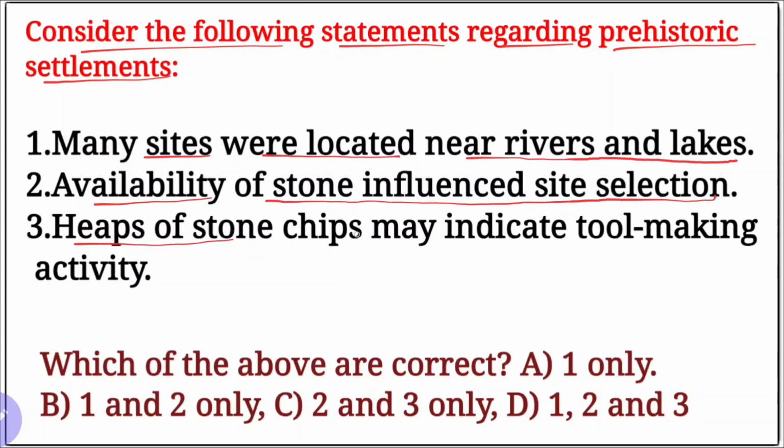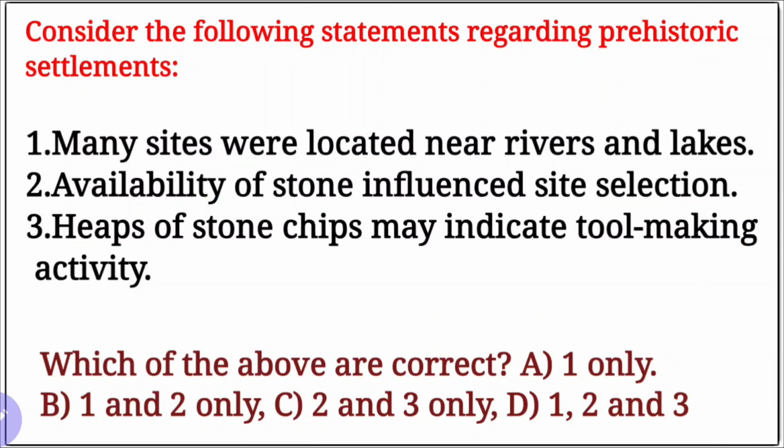Heaps of the stone chips may indicate tool making activity. Yes, this is called industry. Which of the above are correct? Options: 1 and 2 only, 2 and 3 only, and 1, 2, 3 only. Our right option is here 1, 2, 3. D option is the right one.